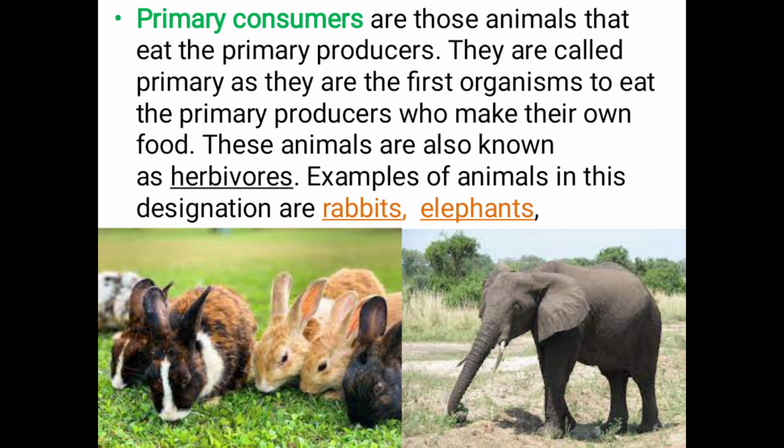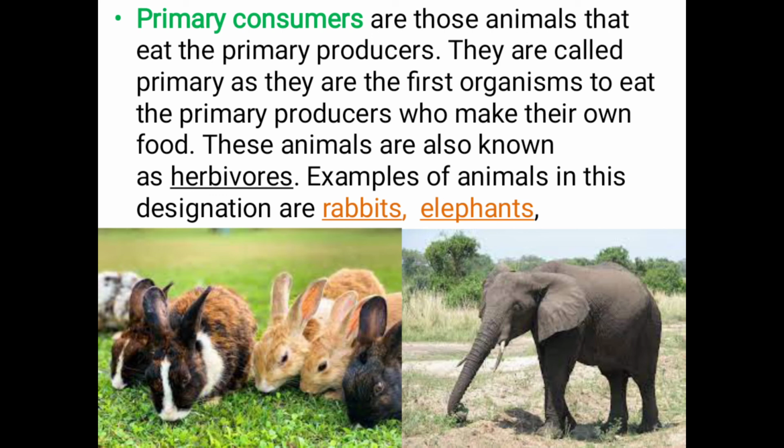Examples of animals in this designation are rabbits and elephants. So the second one is the primary consumer, where these animals eat the primary producers. They eat the plants for their growth and development, and they are called primary consumers.